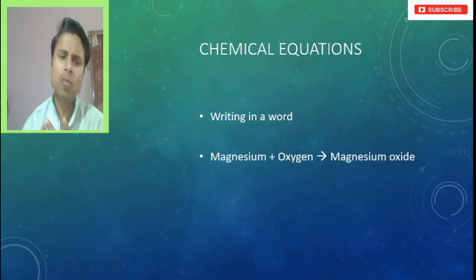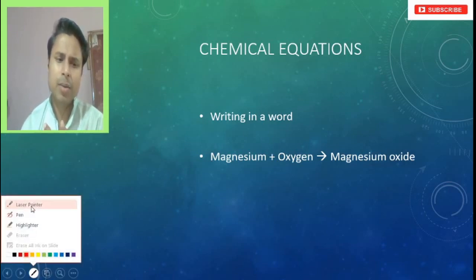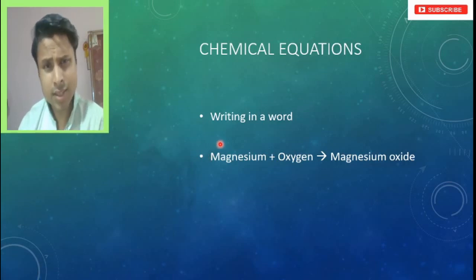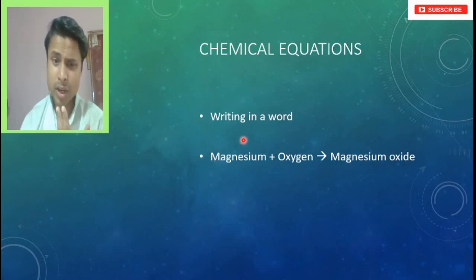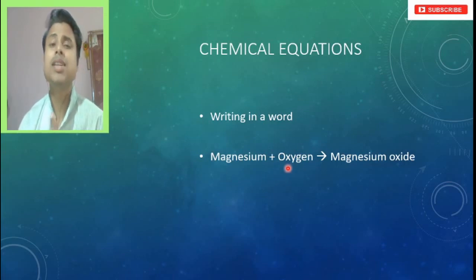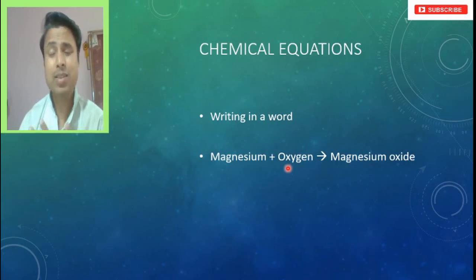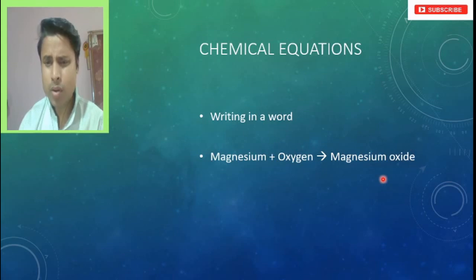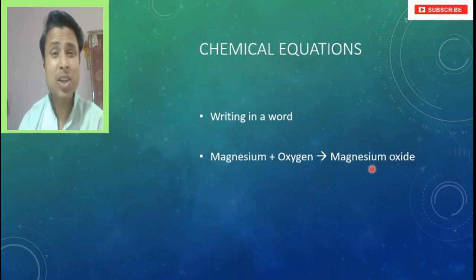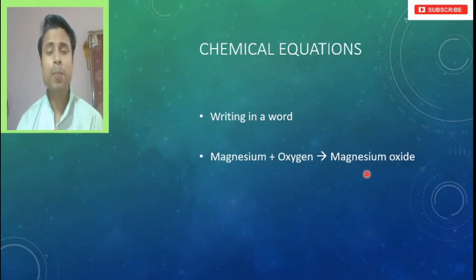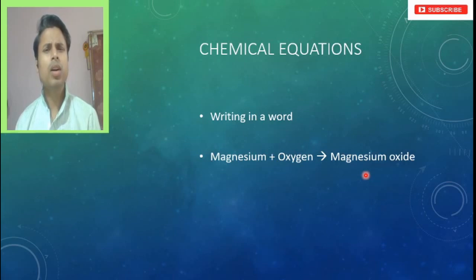If we are writing it in words, for example, taking the example of magnesium burning. The magnesium ribbon is taken and then burned. It burns in the presence of oxygen. Air contains oxygen, so without oxygen no burning process takes place, so oxygen is required. With this, what will happen? The white powder is formed. Yes, the white powder is magnesium oxide. So this is how we represent it in word form.